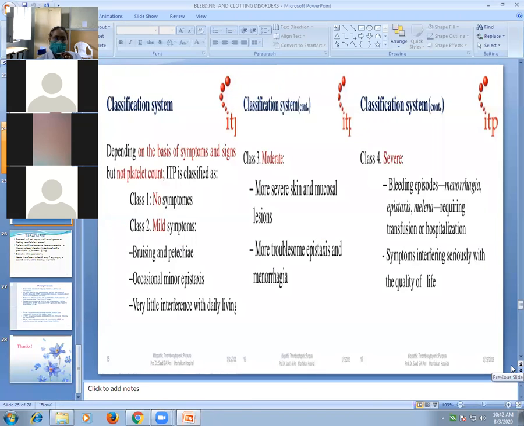The patient usually presents with petechiae, purpura, bleeding from mucosal surfaces, bleeding from gums, then bleeding from the gastrointestinal tract in the form of melena, then bleeding from the genitourinary system in the form of menorrhagia and hematuria. Hematuria means blood in urine. Menorrhagia means excess bleeding during menses. Melena means blood in the stool. So that is the patient presentation.